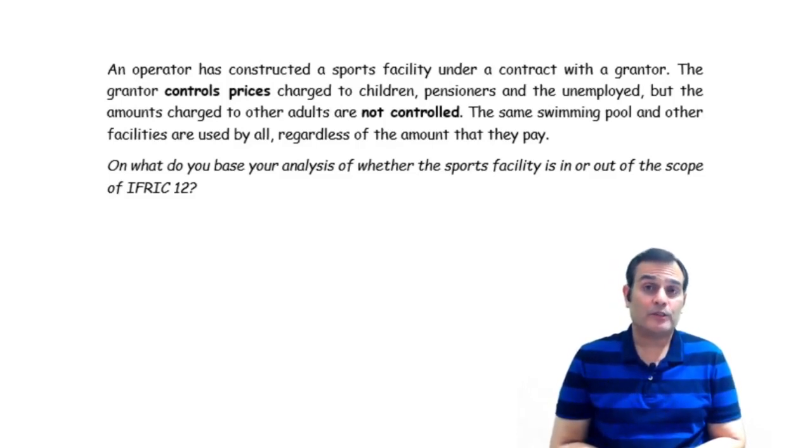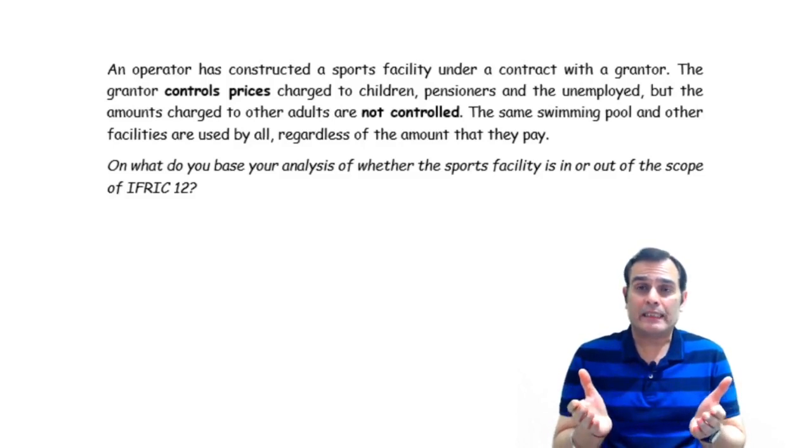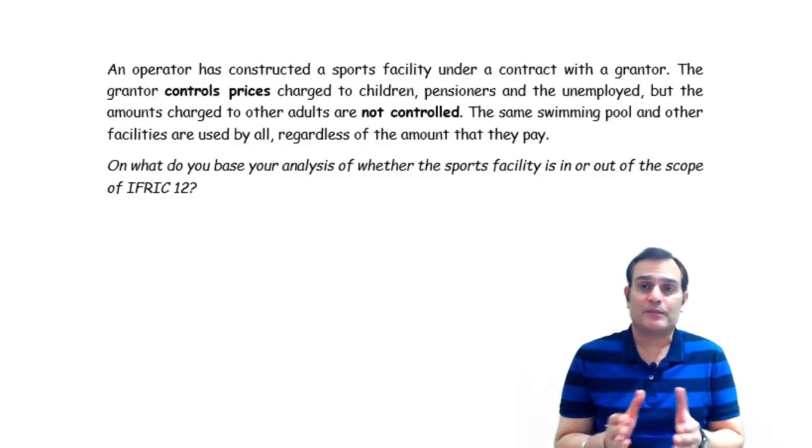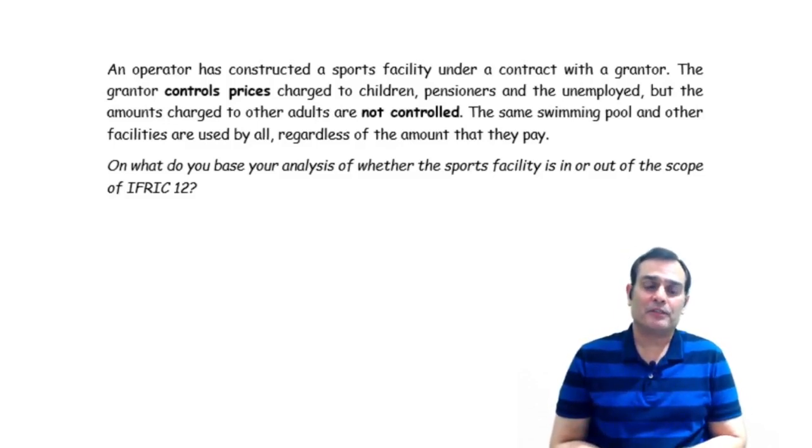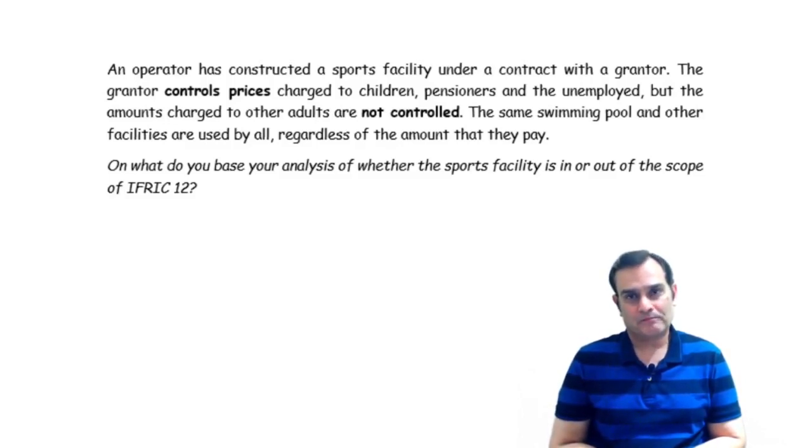So this can be quite subjective indeed, but that's generally what we do, because the application of para AG7 has its own challenges. And it is for this reason that IFRIC 12 has its own kind of challenges in a practical life situation. But I hope this little input in terms of the guidance on this partial regulation helps.